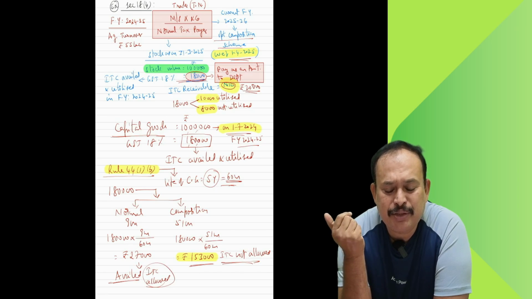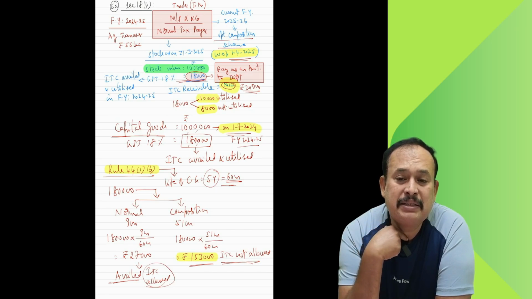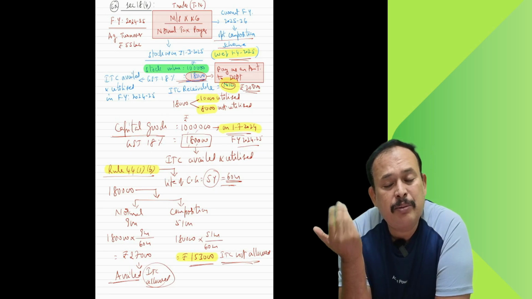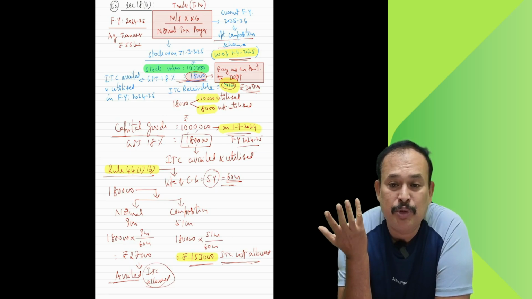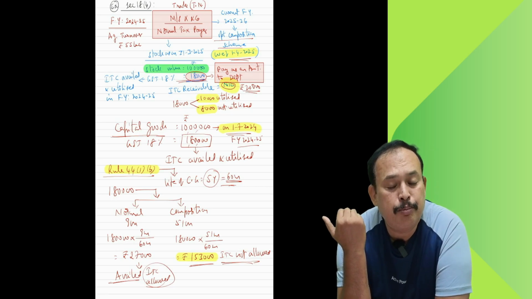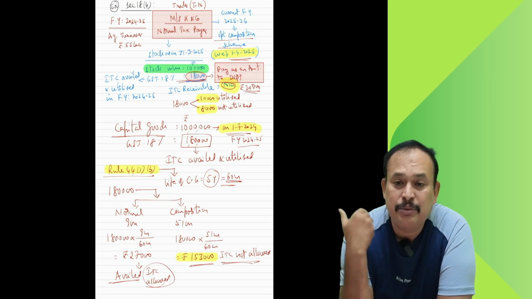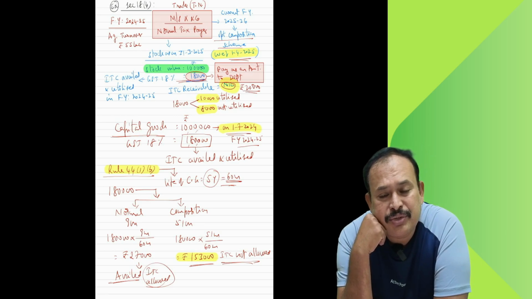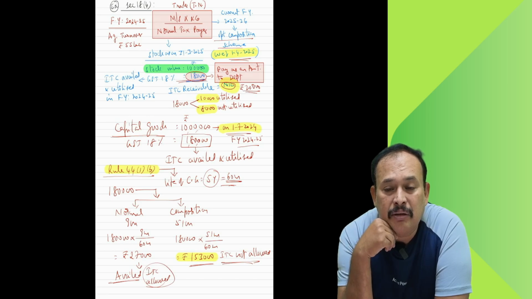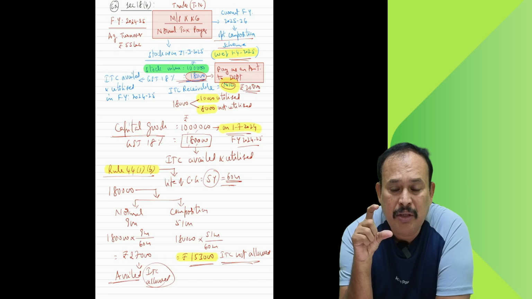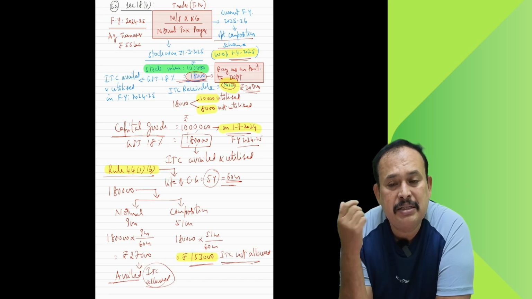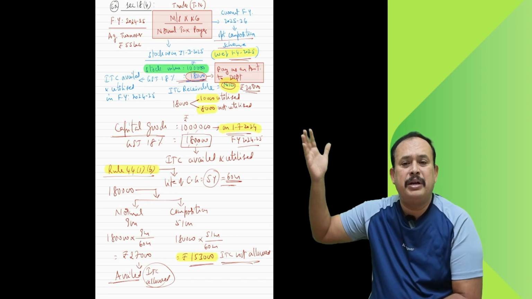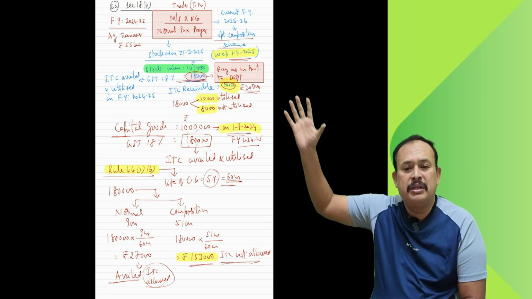The same pattern you can apply even for exempted supply of goods. So far my supply is taxable supplies. From today exempt supply, I am not eligible to claim ITC because of the blocked credit under section 17 subsection 5 of the GST. Therefore, an exempt supplier of goods and services is not eligible to claim ITC, which is considered not allowed ITC. If so far taxable, from today onwards wholly exempted, then not eligible to avail ITC on inputs or on capital goods. The same pattern: here I mentioned input goods, here capital goods.